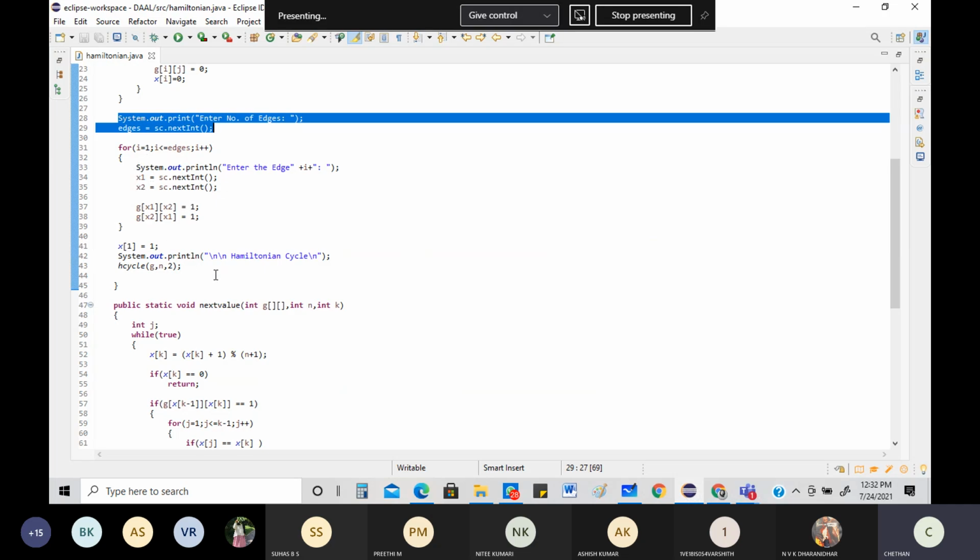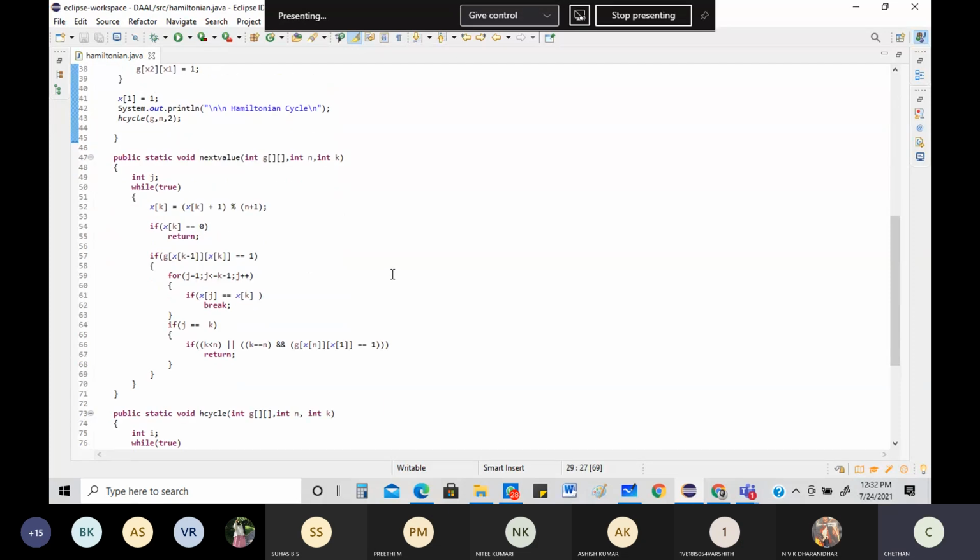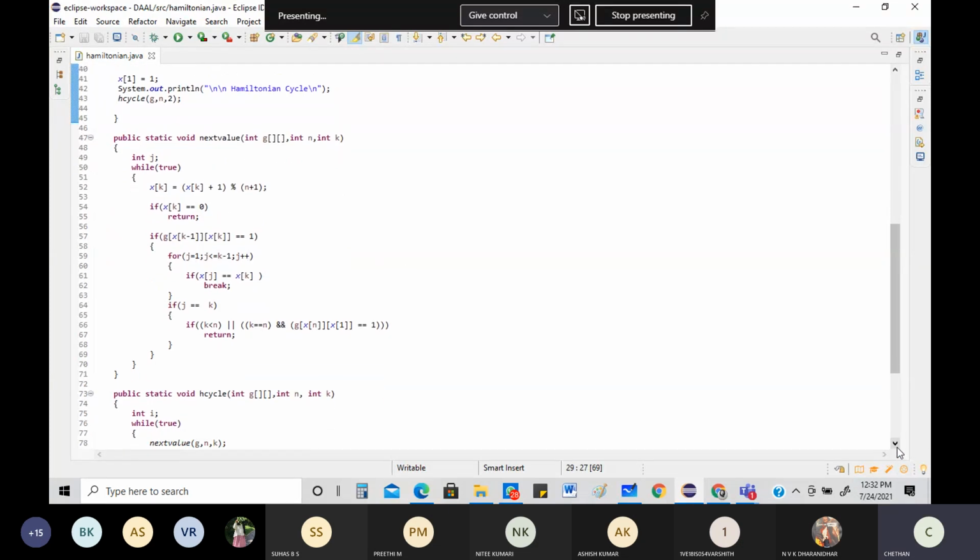Now the next thing is all the logic related to Hamiltonian cycle. All the logic that is related to Hamiltonian cycle will happen right here. Before that, let me run the program and tell you the same thing happening. We'll see whether it is working properly or not before we move into the bigger aspect of tracing. So let me run the program.